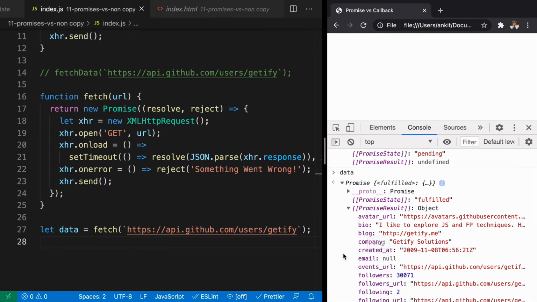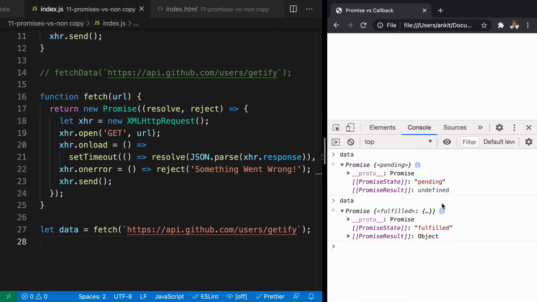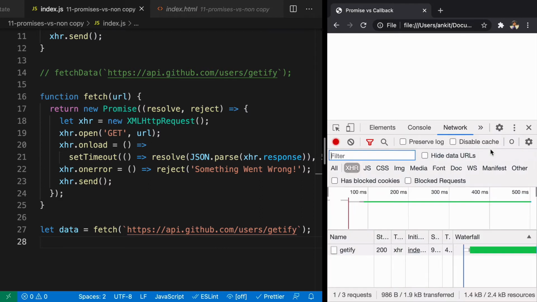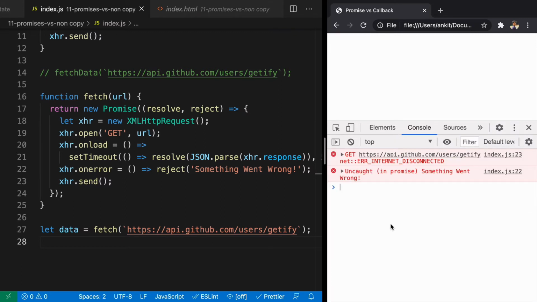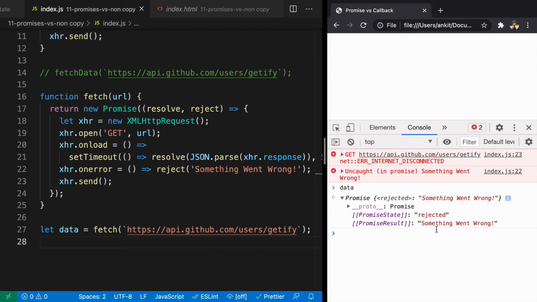So a promise is just a wrapper around a value on which you can do certain tasks. You are like, okay, only if it is done, go ahead and do that, right? So here in this case, the promise got fulfilled, but what if the promise got rejected? We can just go in network, and here instead of online, we can make it offline. Now let's refresh it, we'll look at data, and here we can see the promise is rejected.